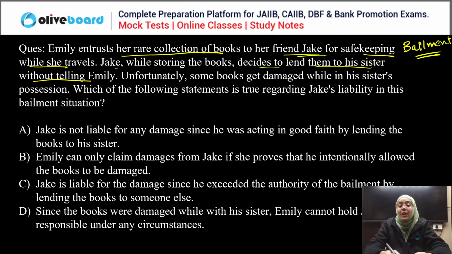Jake is not liable for any damage because he was acting in good faith. Emily can only claim damages from Jake if she proves that he intentionally allowed the books to be damaged. Jake is liable for the damage since he exceeded the authority of the bailment by lending the books to someone else. Since the books were damaged while with his sister, Emily cannot hold Jake responsible under any circumstances. Very simple question.